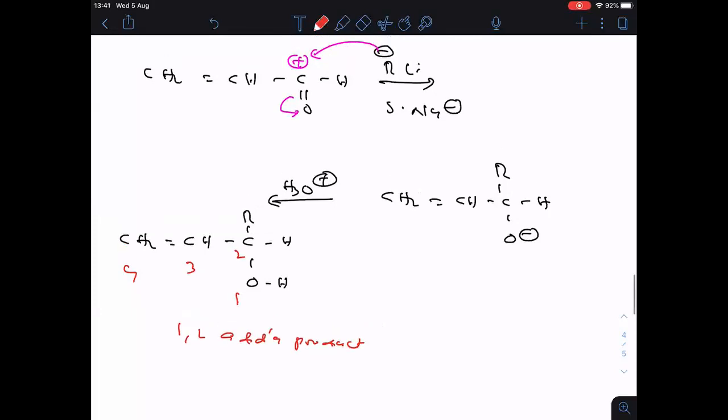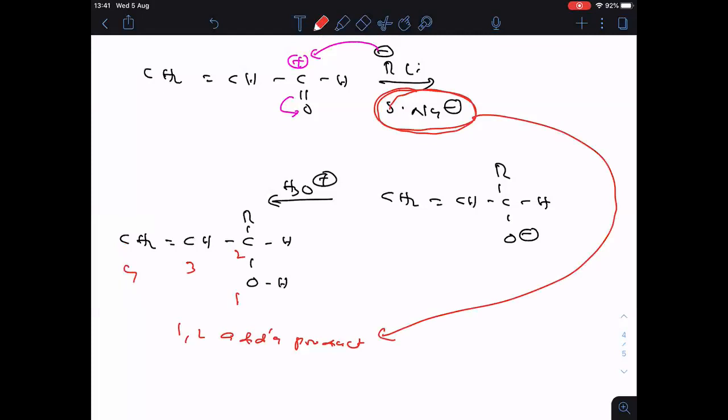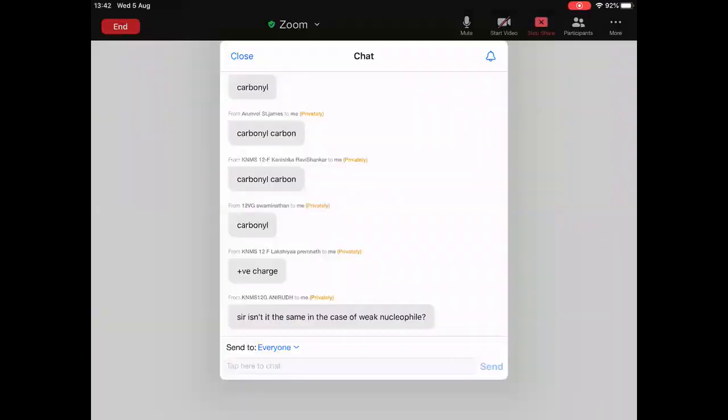Okay, tell me, nucleophile is strong. Try to understand, nucleophile is strong here. So strong nucleophile will give which addition product? 1,4 addition product? Strong nucleophiles will give 1,2 addition product. Remember everyone, strong nucleophiles will give 1,2 addition product. So any doubt in this question?